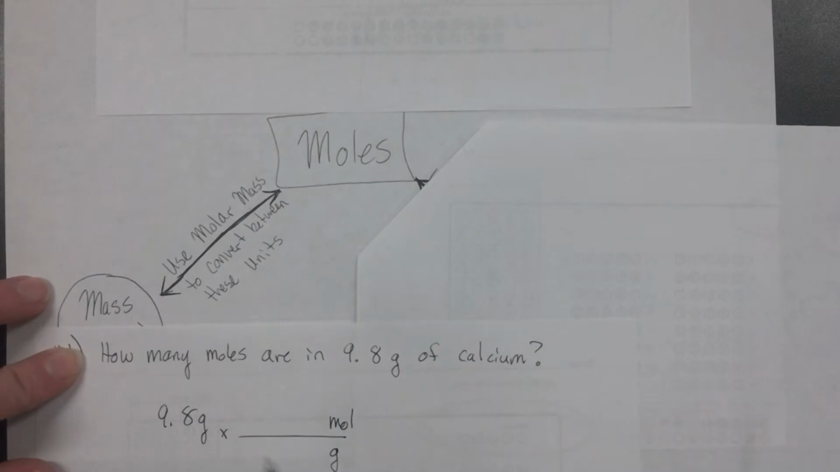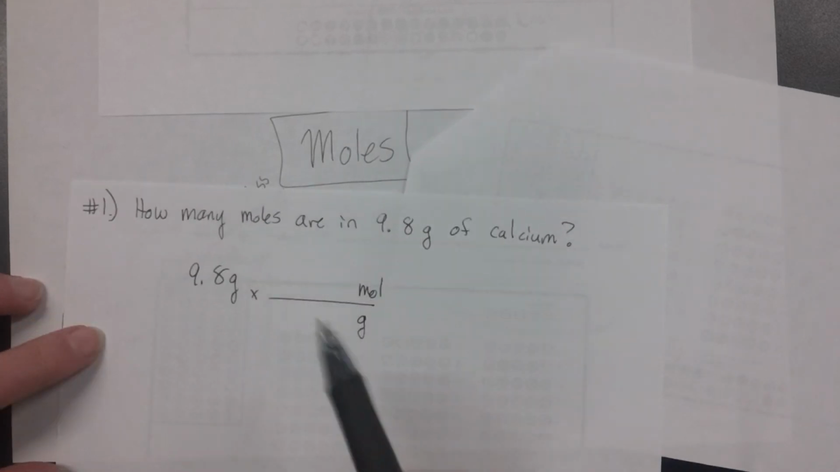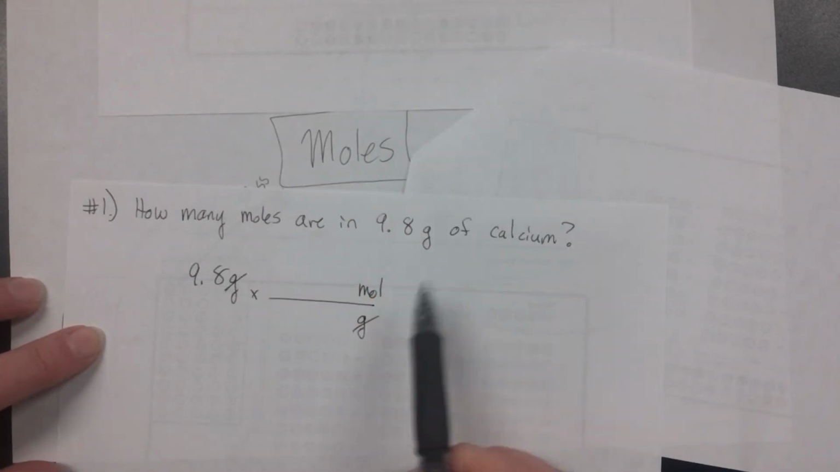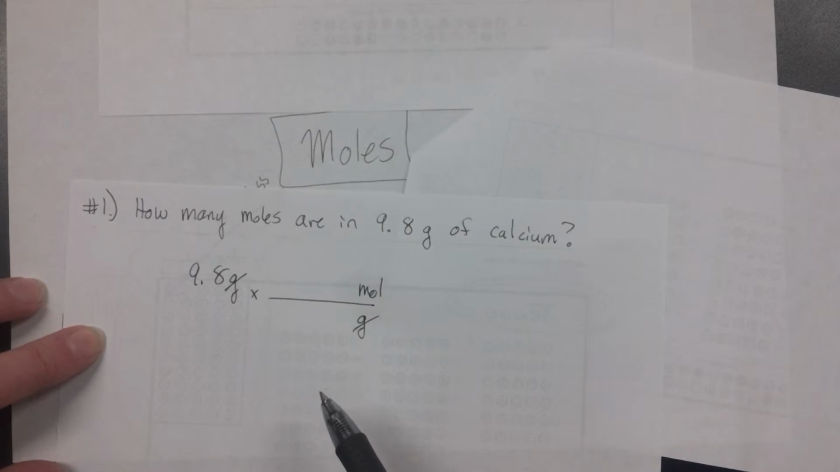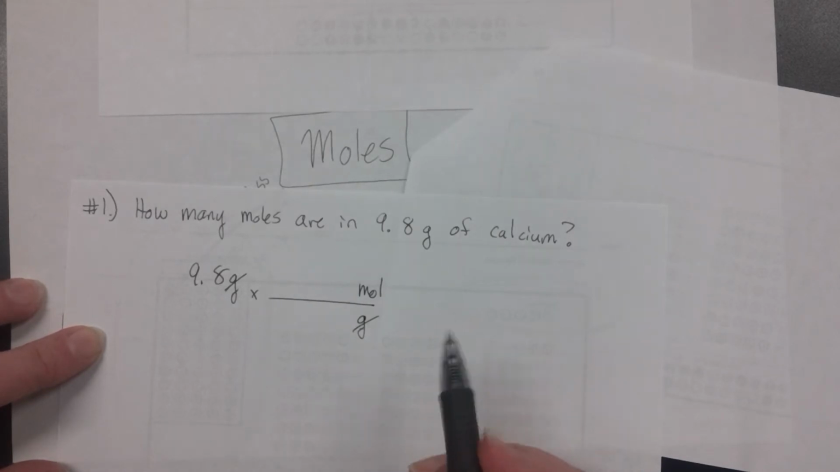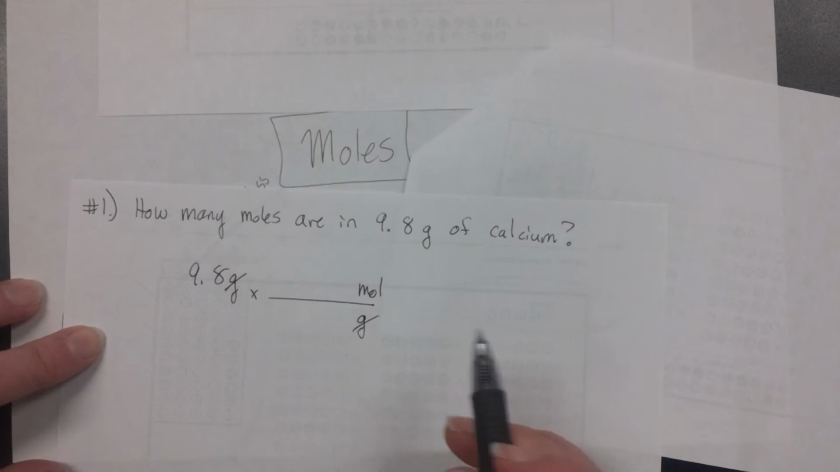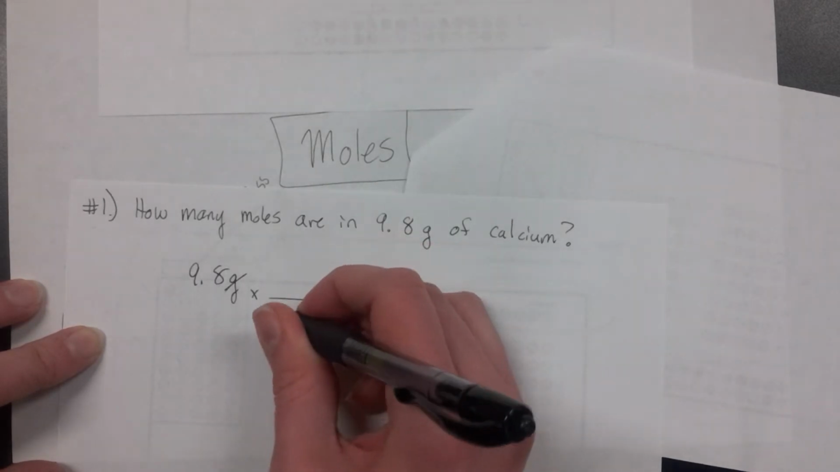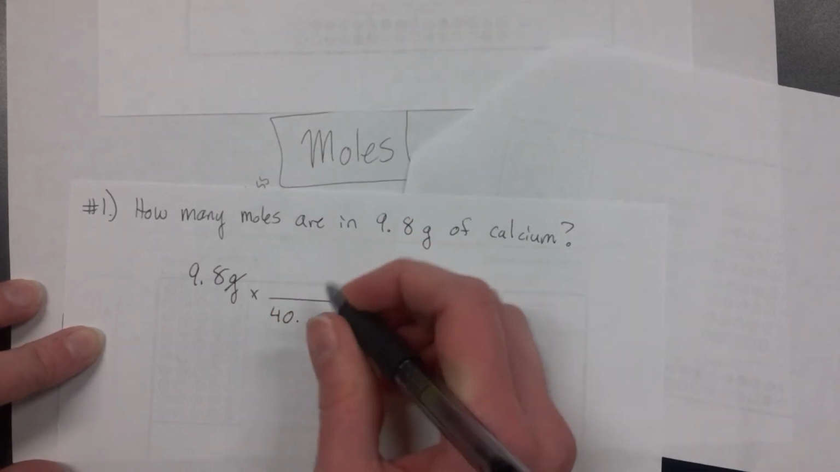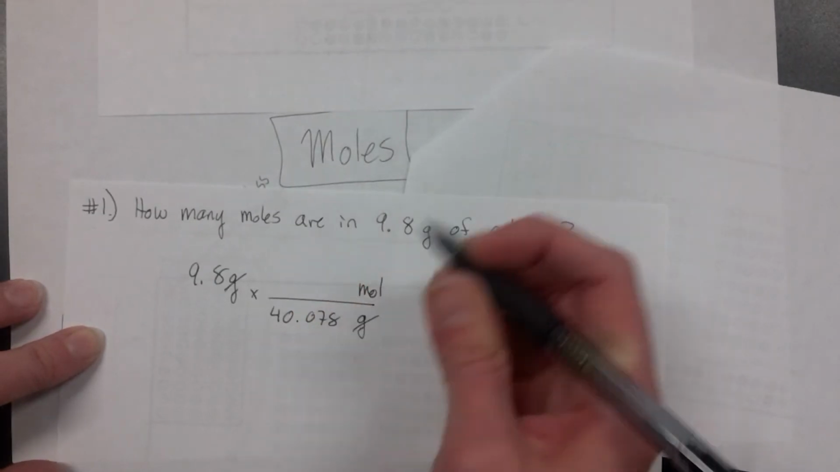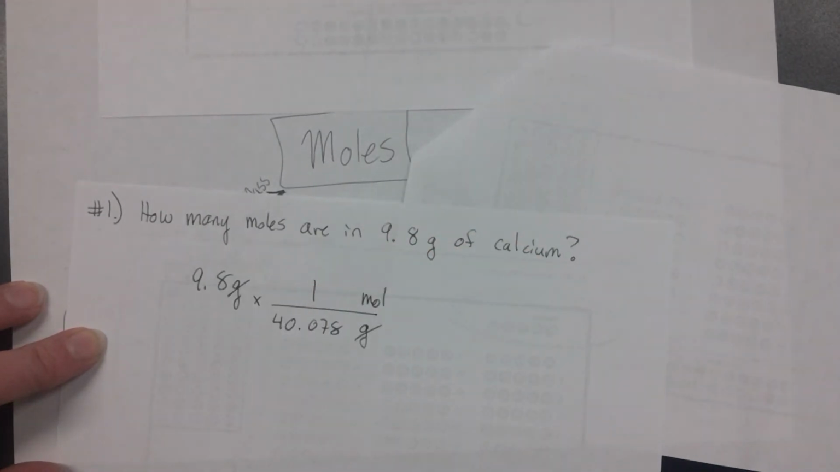So first, let me set up my units. I have grams on top. I want grams to cancel. So I put grams on the bottom so that they cancel. And then moles are the units that I want to get to. So that's the unit on top. And in this case, I would want to use the molar mass of calcium. That's on the periodic table listed as 40.078. And so that would be 1 mole over 40.078 grams. In this case, your number is always going to end up with your gram, and it's for every 1 mole.